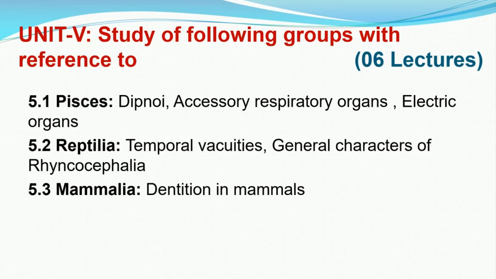In this topic, dentition of mammals, we will study function and significance of teeth, shape of teeth, different types of attachment of teeth, succession of teeth. There are different types of succession of teeth and different types of teeth. So on these levels we are going to study dentition. I'll repeat: significance, functions, shape of teeth, attachment, succession of teeth and types of teeth. And the last point of the syllabus is the dental formula of different mammals. We'll take some examples of mammals and we will study their dental formula.